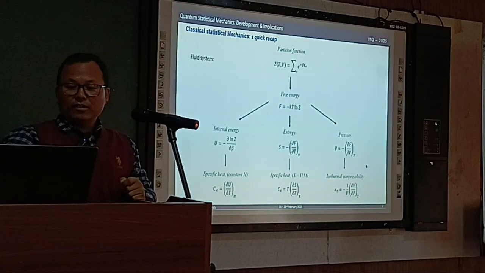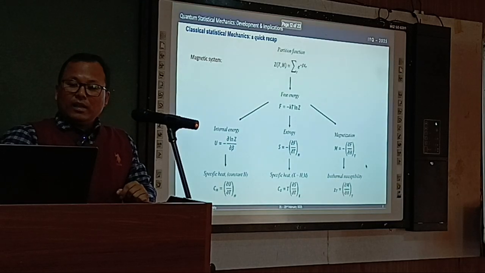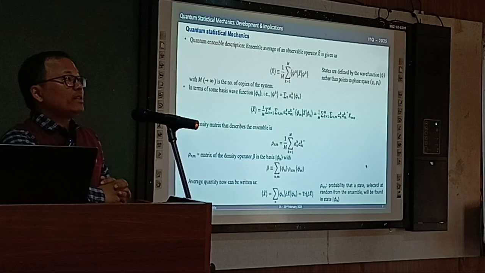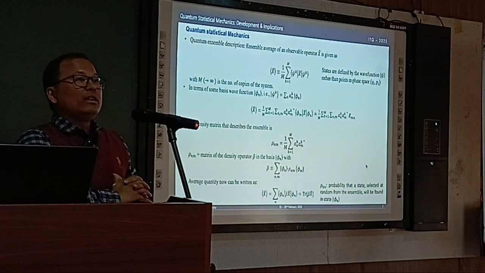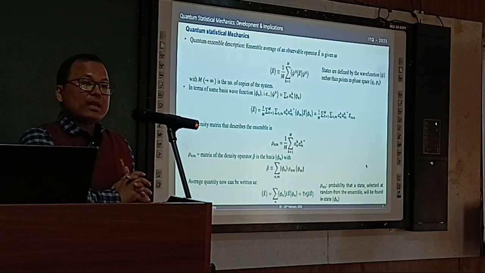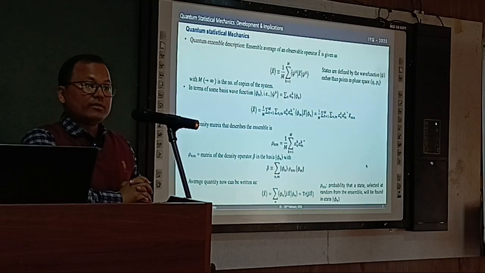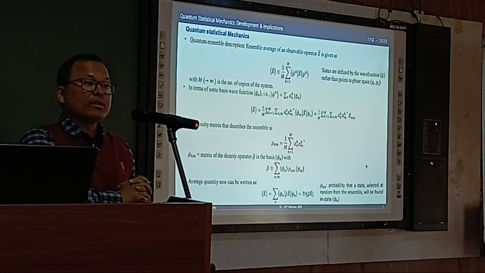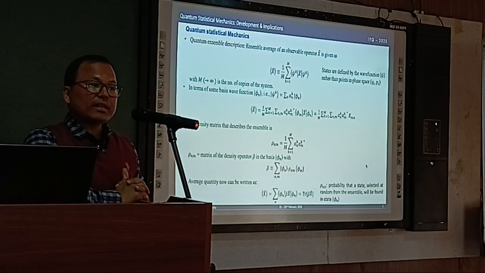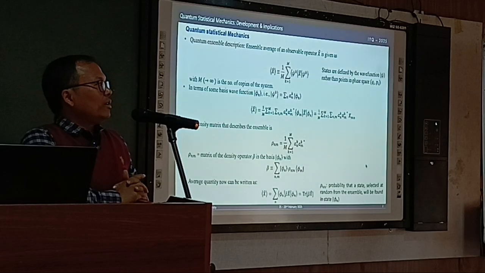Very wide. One of the interesting things is Fermi-Dirac. In quantum statistical mechanics, depending on the type of particles, whether fermionic or bosonic, there are two statistics: Fermi-Dirac statistics and Bose-Einstein statistics.